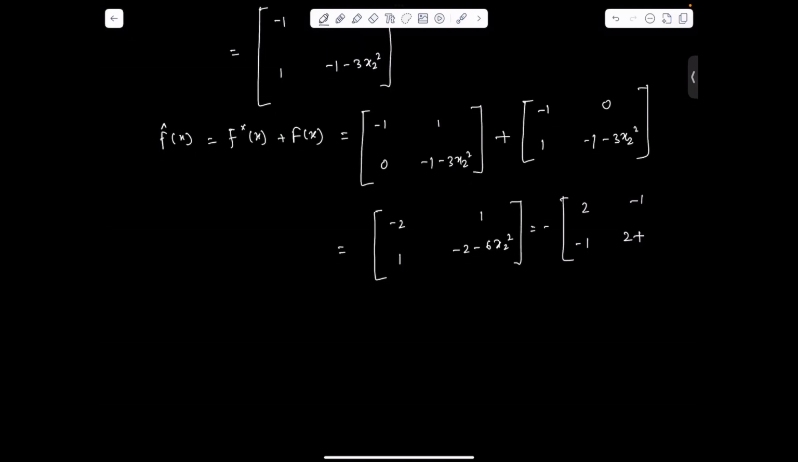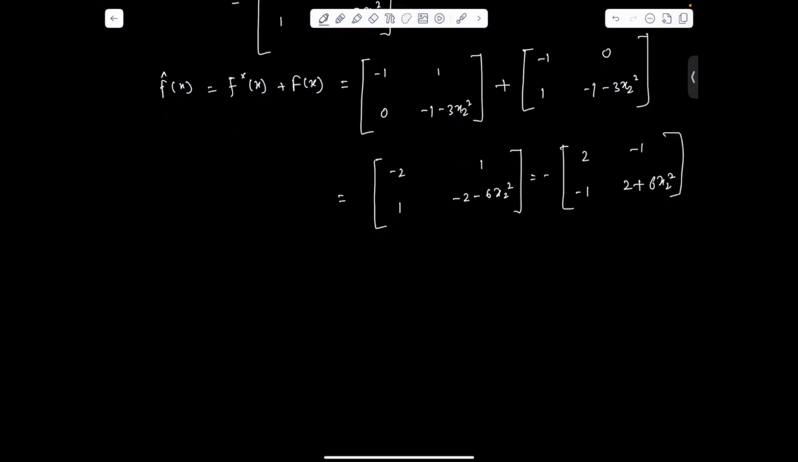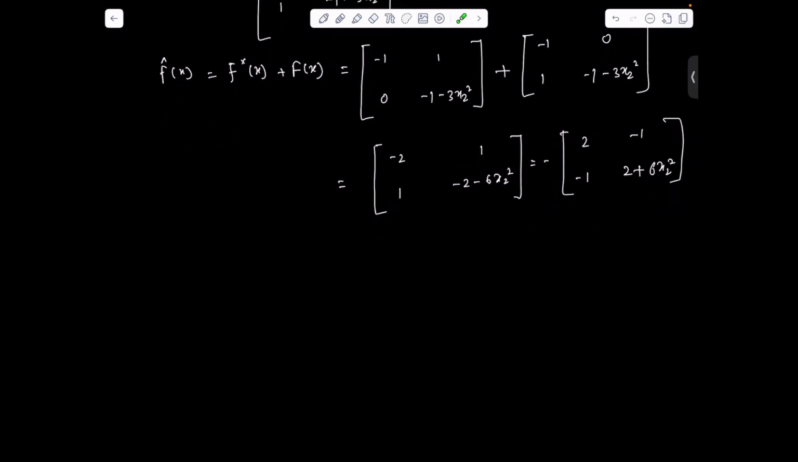So 2 plus 6 x2 square. Now we'll check whether this matrix is positive definite or not. We can verify using Sylvester's theorem, and we can comment on the positive definiteness of F cap x. So first we'll find q1, what you have done before.